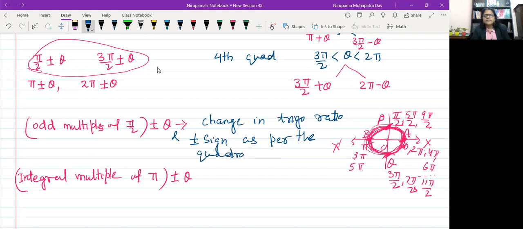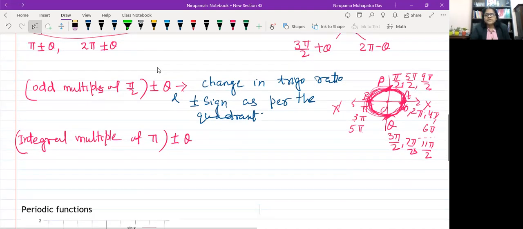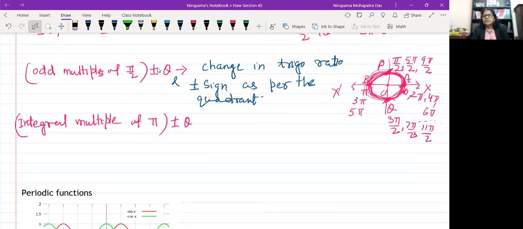Okay, for example, if you write here 9 pi by 2 plus theta. So 9 pi by 2 plus theta means, suppose you have to find sine of 9 pi by 2 plus 30 degree. So let me write here 9 pi by 2 plus pi by 3, or 60 degree, any angle basically I want to say.